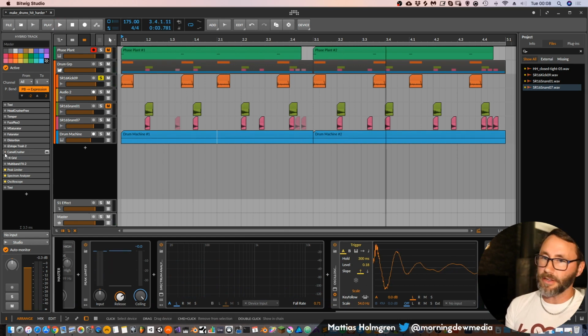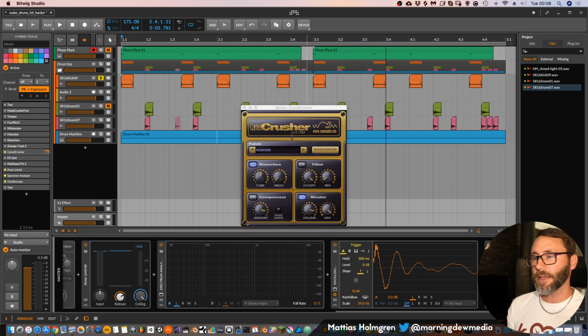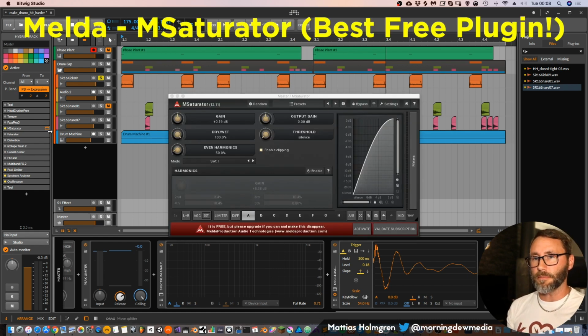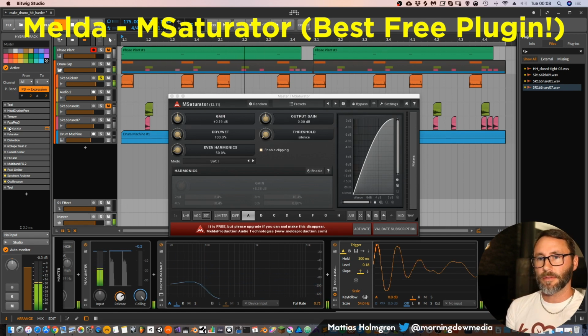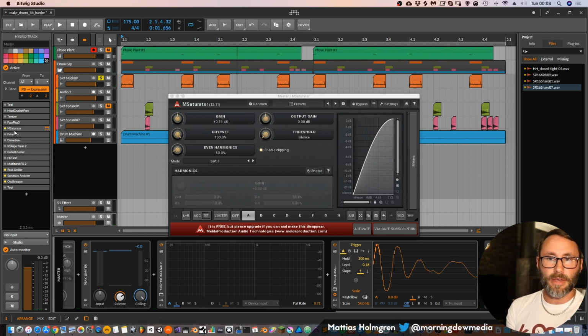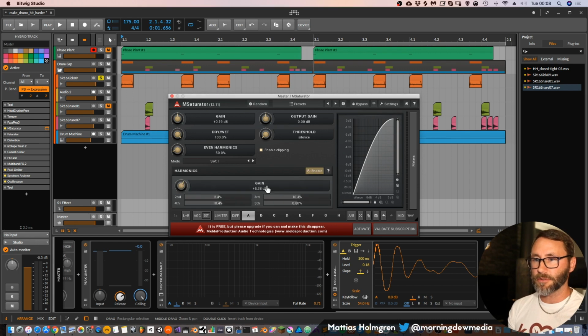Yeah, so the Camel Crusher is a free saturation plugin, and I actually like the sound from this one, but I really think that M Saturator gives a more precise and nice sound. And with the M Saturator, you actually have the ability to adjust the harmonics.